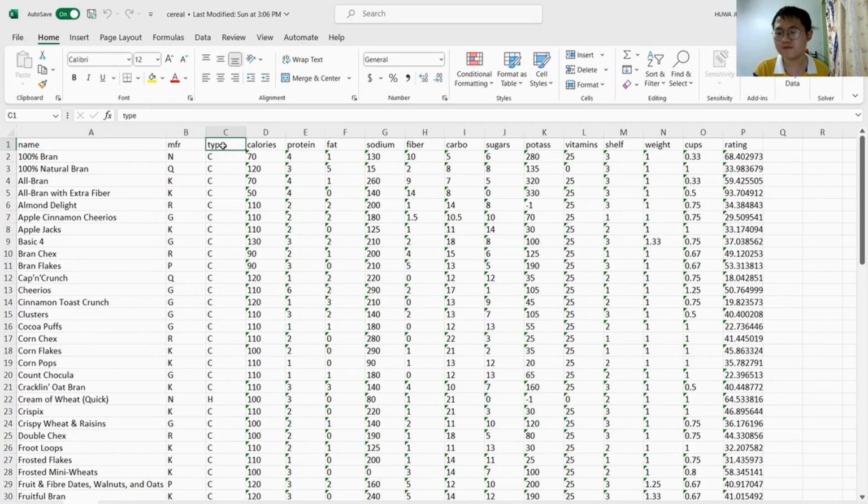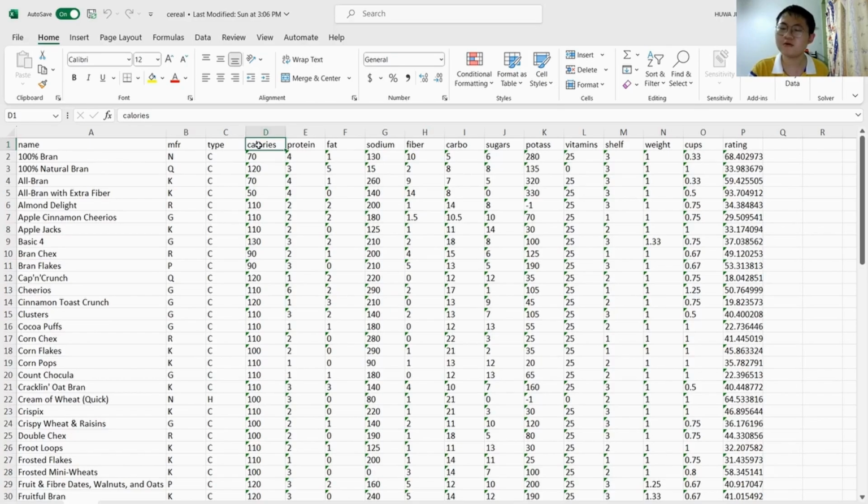Following up is the variable type, which represents the type of cereals to be served, which is cold, and H is hot. There are also variables calories and protein, which is the amount of calories per serving or proteins in grams per serving. Following up by fat, which is fat in grams per serving, and sodium, which is the amount of sodium in milligrams per serving.